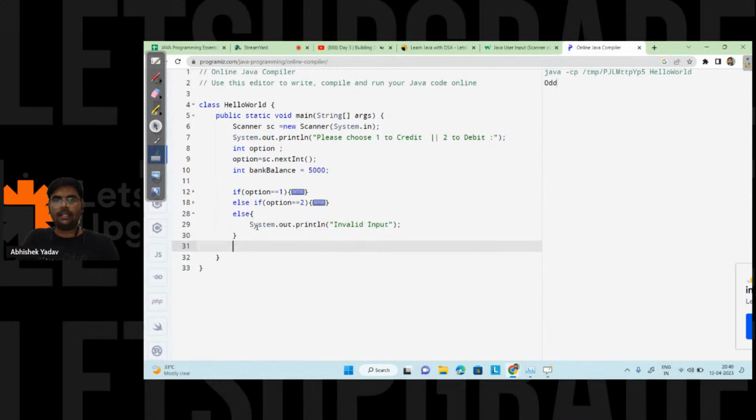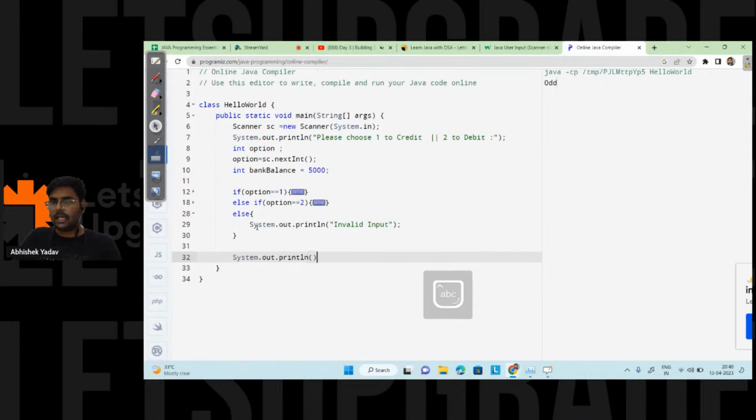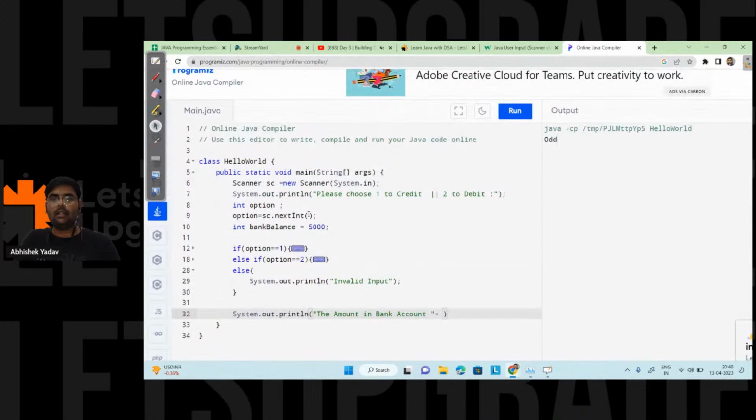And after that, at the end, I will print the actual amount. So the amount in bank account, write this, and here I can write it will be equal to the data stored inside the bank balance container.